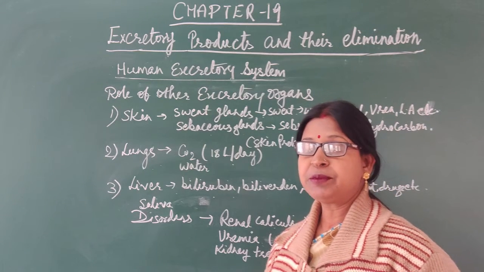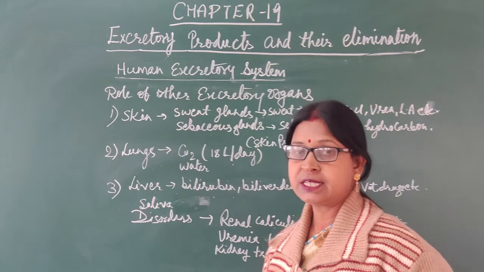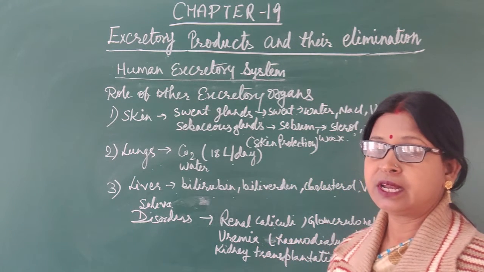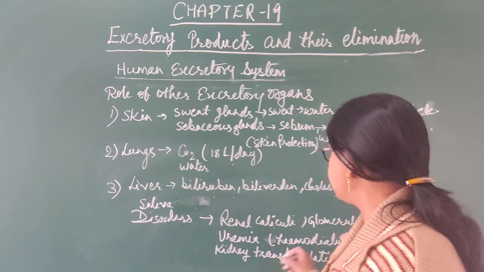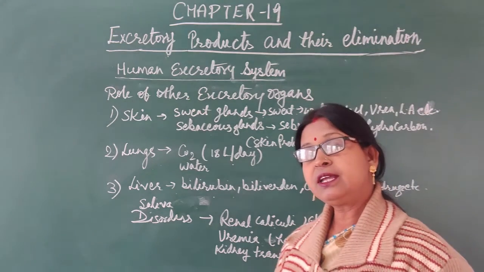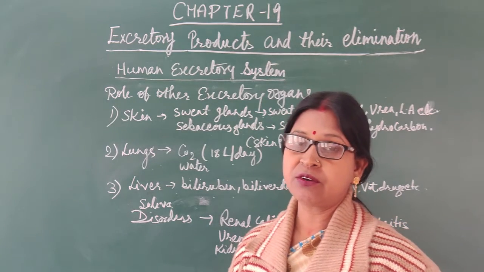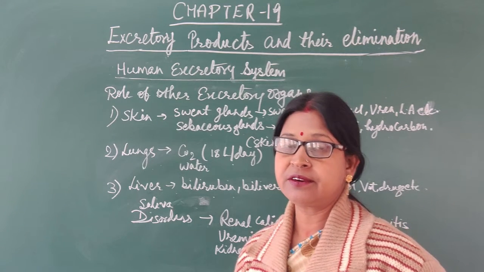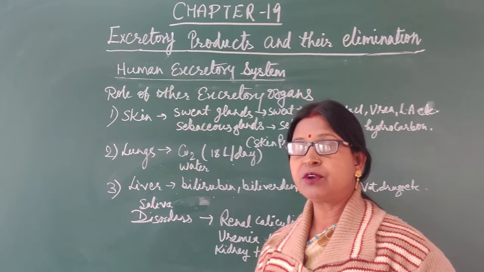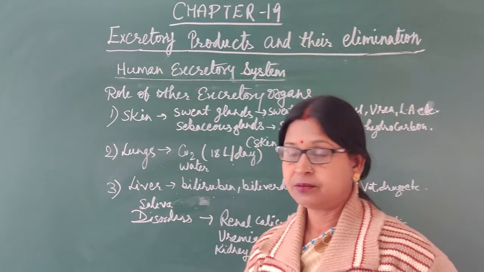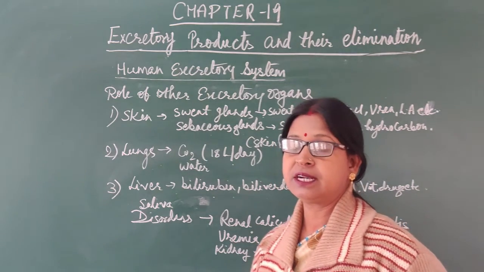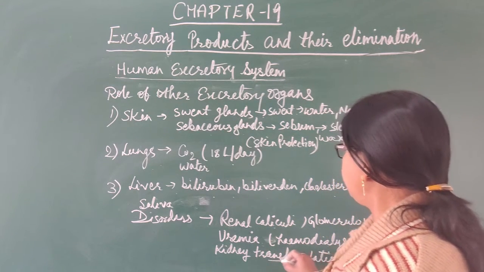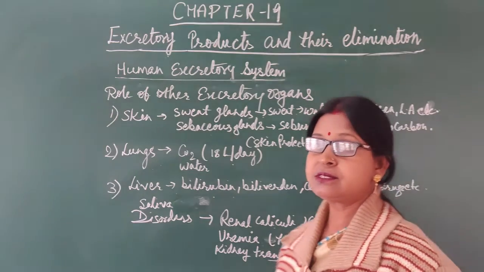In that condition, the patients require hemodialysis, that means an artificial kidney helps in the filtration process, and that is known as hemodialysis. When kidney failure takes place, that means both kidneys are not functioning properly, then the person requires kidney transplantation. That means a kidney from a donor is implanted in the body of that patient, which is known as kidney transplantation. Now we will discuss hemodialysis through this diagram.